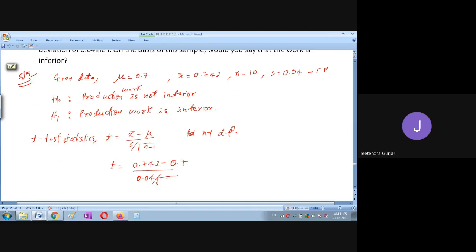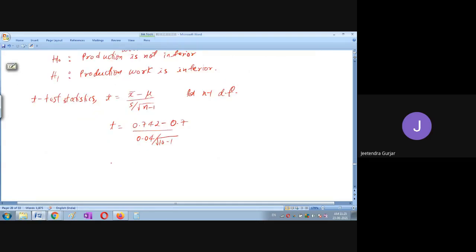Then square root of n is 10 minus 1, friend. Yes, friends, please tell me what is the answer. T is equal to 3.115. Okay, very good, very good.